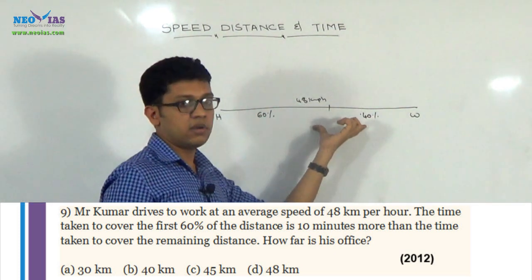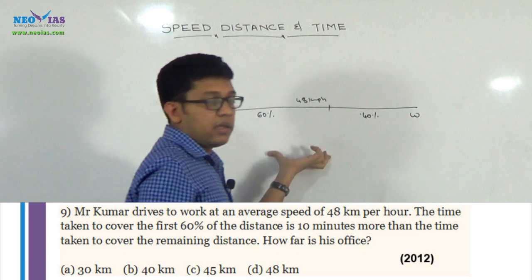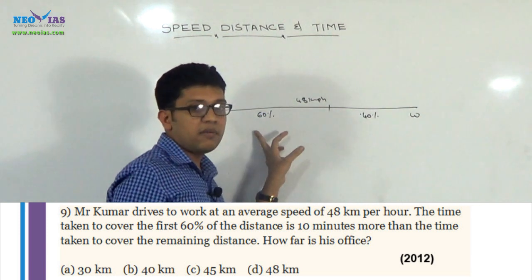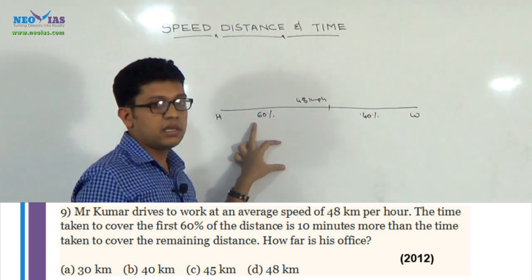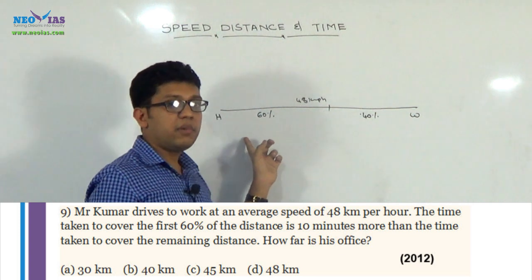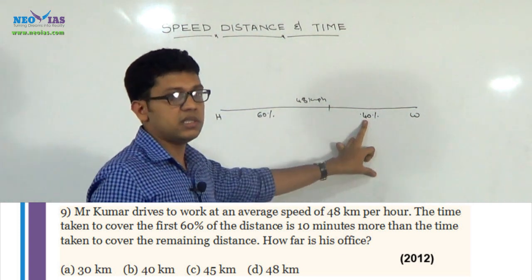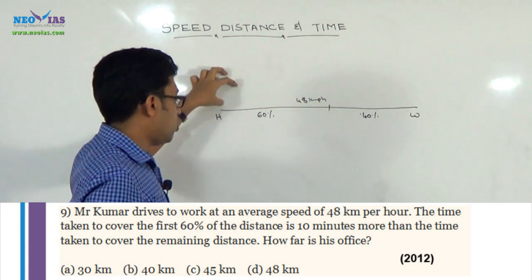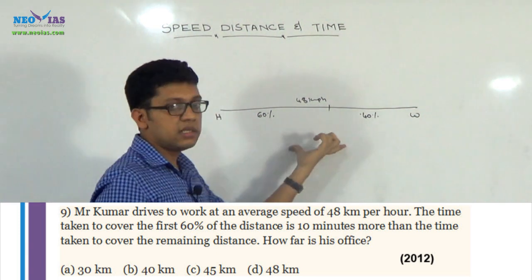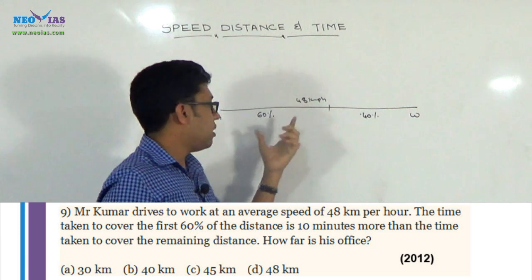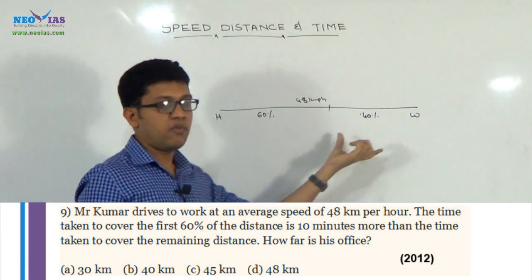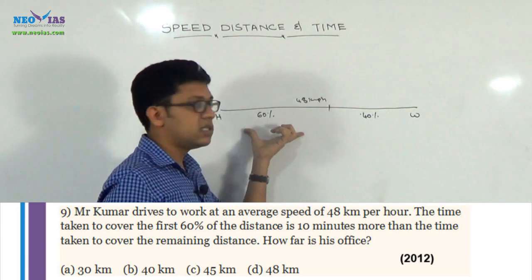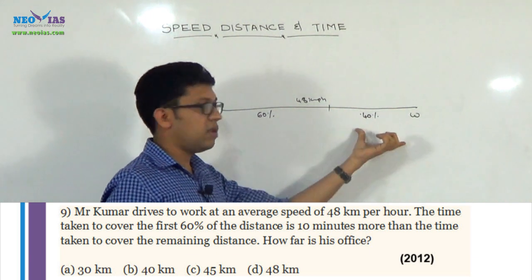This says that the time taken to travel the 60% distance is 10 minutes more than the time taken to travel 40% of the distance. Definitely the speed to cover the whole distance is 48 km per hour. Then the 60% is more than 40%, so time taken to cover the 60% distance will be more than for 40% distance.